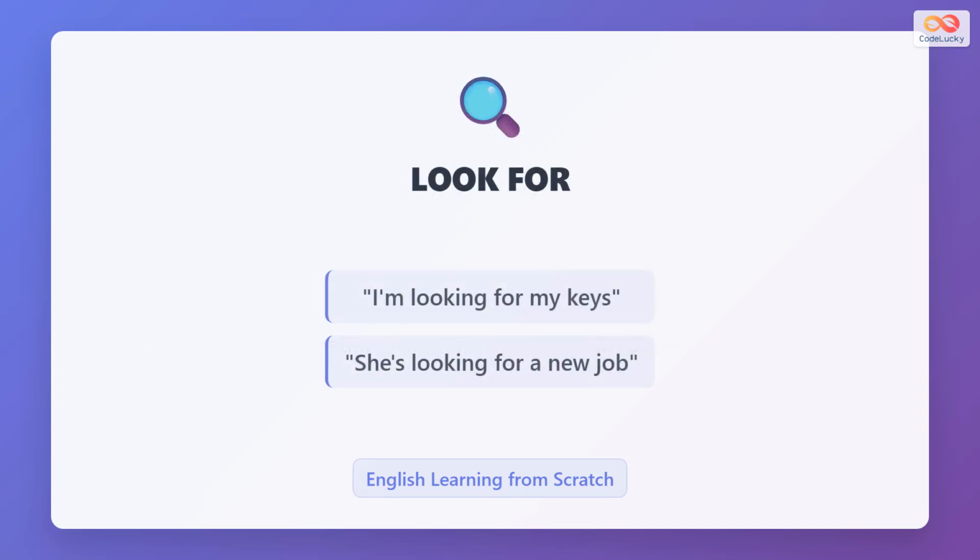Listen to these simple examples. I am looking for my keys. This means I cannot find my keys and I am searching everywhere. She is looking for a new job. This means she wants a job and is trying to find one.